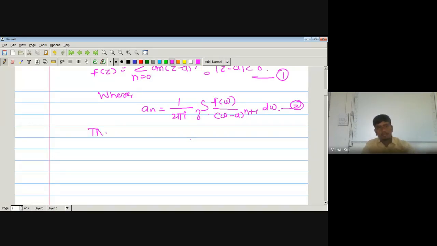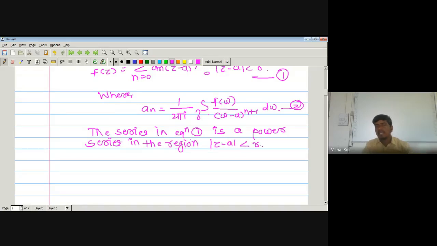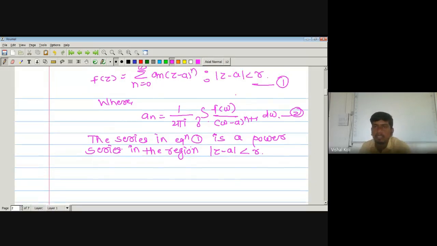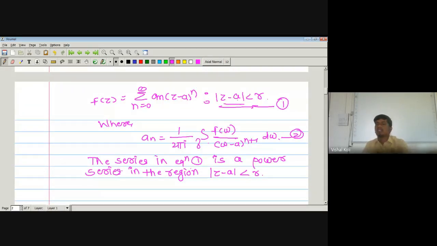Now, the series in equation 1 is a power series in the region modulus of z minus a less than R. Since here we have chosen our region, this one, that is a circle which is centered at a and having radius small r.